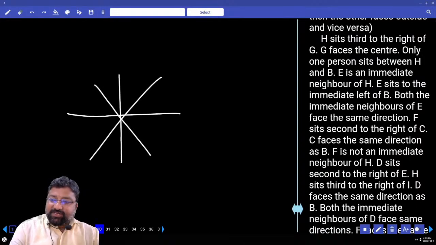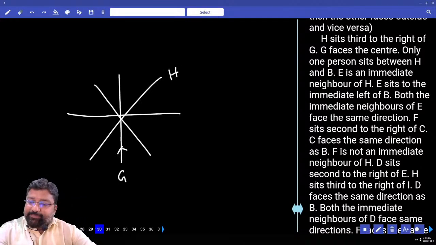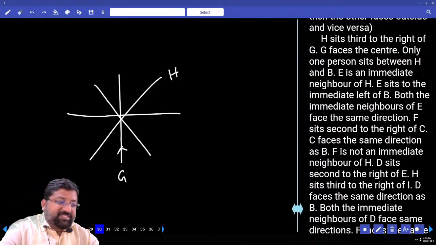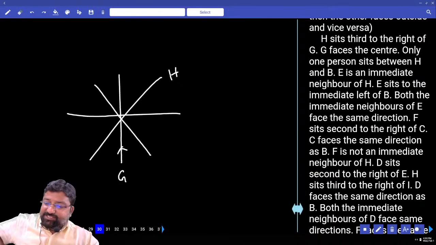H sits third to the right of G. G faces the center. Only one person sits between H and B. There's only one person sitting between H and B. How many possibilities? Two possibilities.